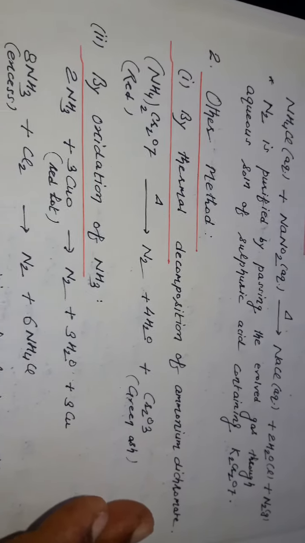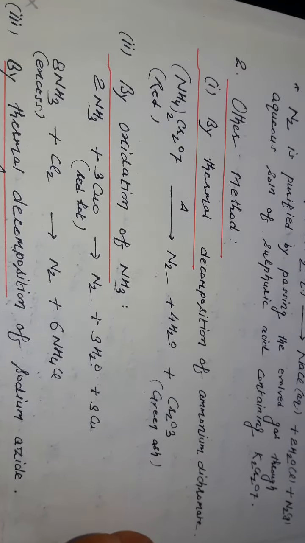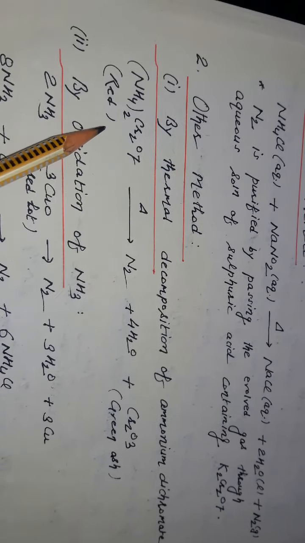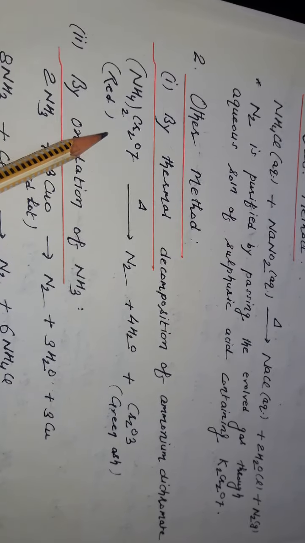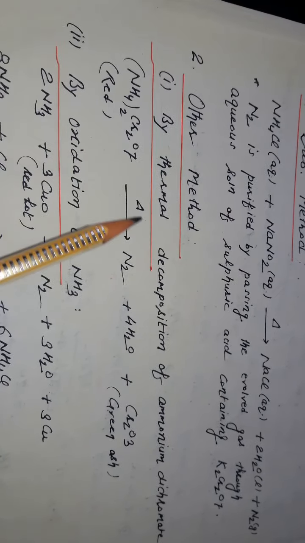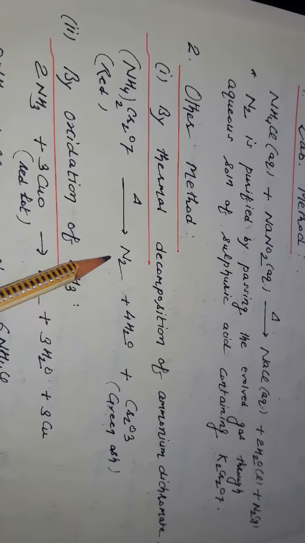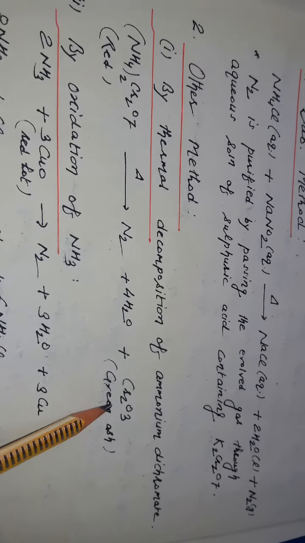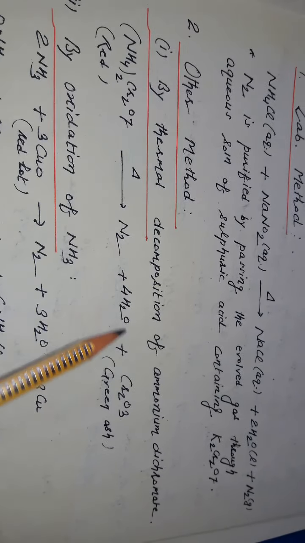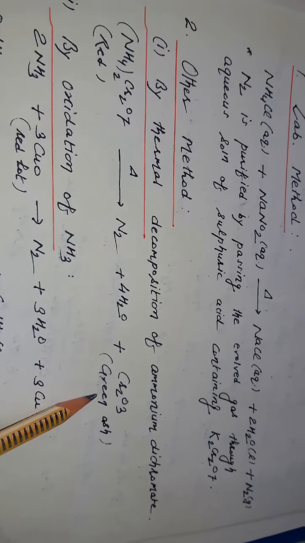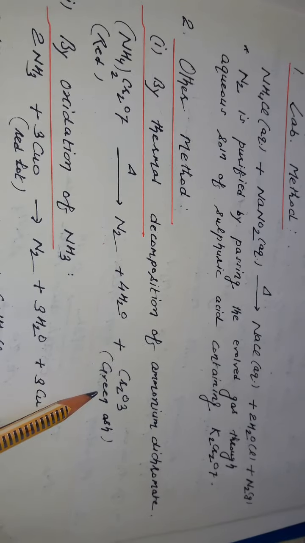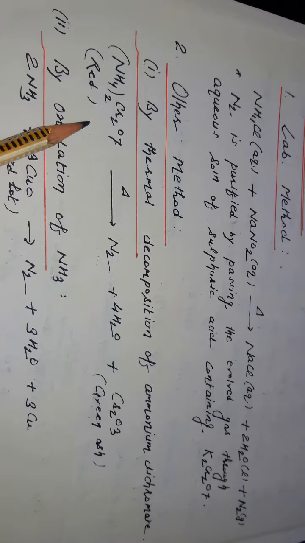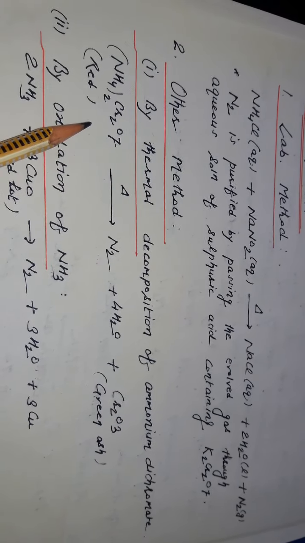The second method is the thermal decomposition method. Ammonium dichromate is red in color, and on heating it decomposes into three products: nitrogen gas as the main product, chromium trioxide, and water. This chromium oxide is green ash and is very harmful for the environment. This reaction is also named the volcanic eruption reaction.